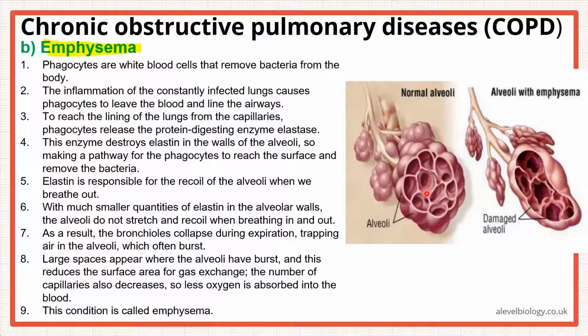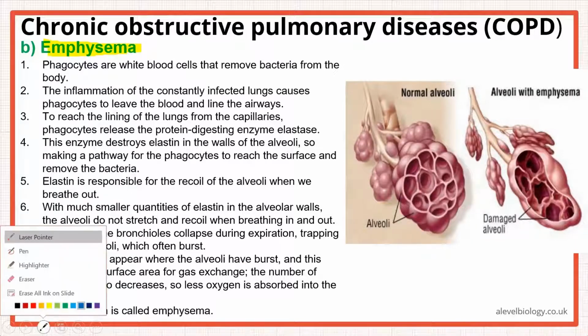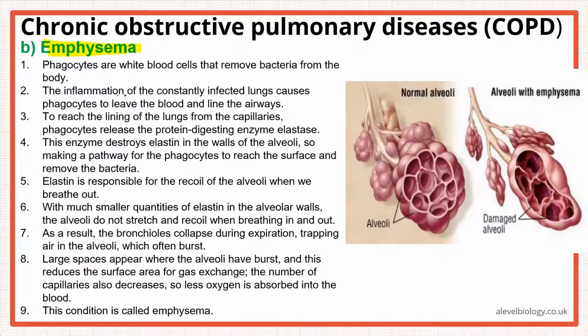Now what is happening? The inflammation of the constantly infected lungs causes the phagocytes to leave the blood and line the airways. So you have these blood capillaries here, and phagocytes are moving in. But what would happen if there is a pathogen here? Phagocytes will have to leave the blood capillary and destroy the pathogen. But they cannot go there directly. They leave the capillaries, and they release a protein digesting enzyme known as elastase.